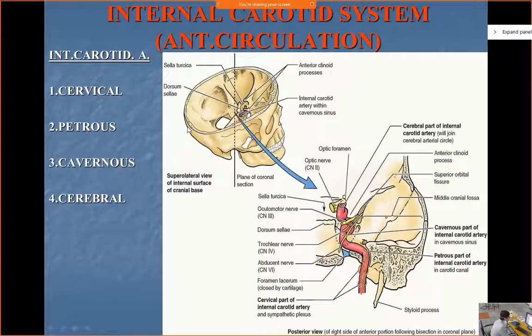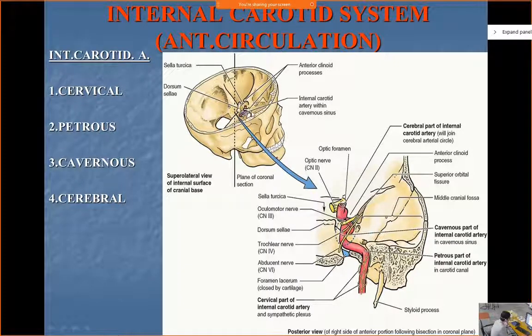Basically, there are two sets of circulation. One is known as the anterior circulation, another is known as the posterior circulation. These two sets of circulation are responsible for the arterial supply of the brain. The anterior circulation is also known as the internal carotid system, and the posterior circulation, which we will come to, is known as the vertebrobasilar system.